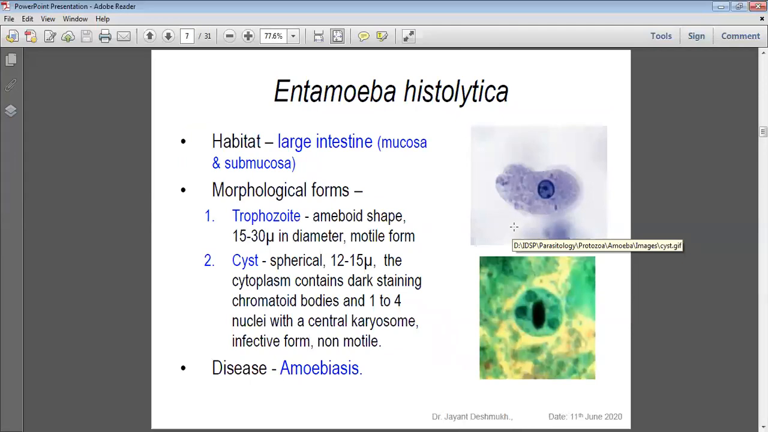The trophozoite is 15 to 30 micrometer in diameter, a motile form, the replicative stage. The cyst is spherical, 12 to 15 micrometer. The cytoplasm contains a chromatoid bar with rounded ends, uninucleate to quadrinucleated, and a central karyosome in the nucleus.